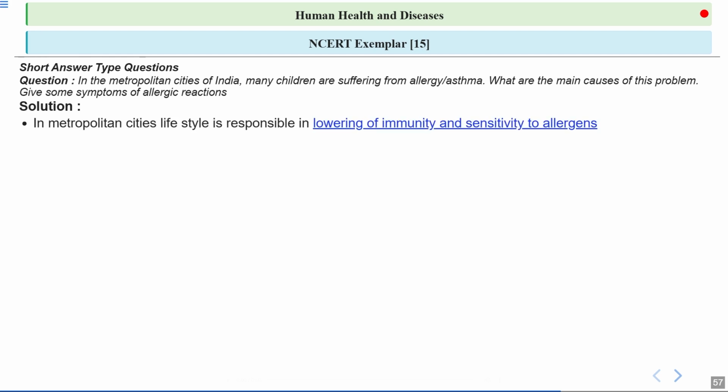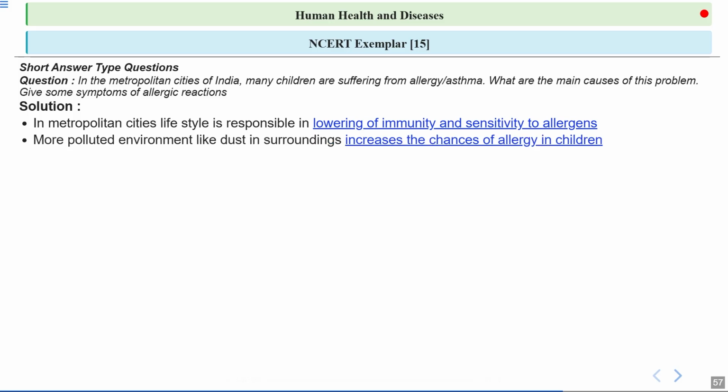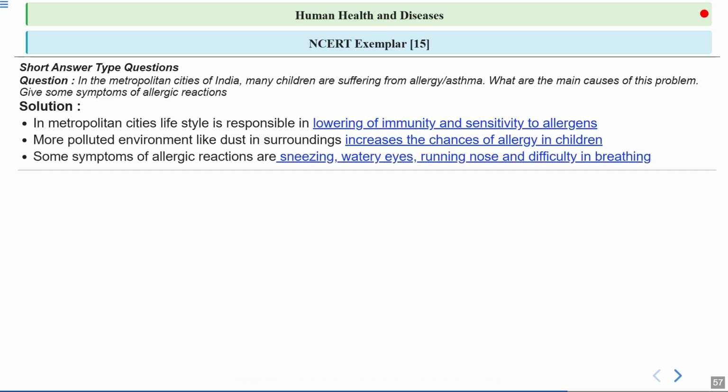In big city, the lifestyle can actually lower our immunity and make us more sensitive to the allergens. Another major factor is pollution. The air in cities often contains more dust and pollutants, which increases the chances of children developing allergies. Now, some common symptoms of allergic reactions include sneezing, watery eyes, a running nose, and difficulty in breathing.